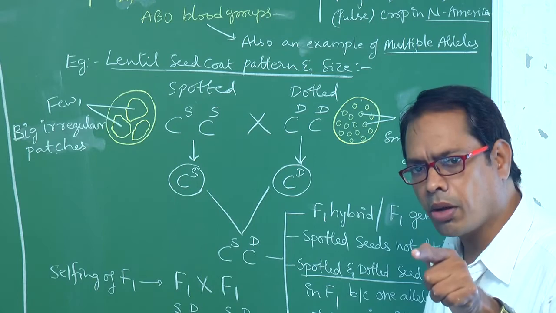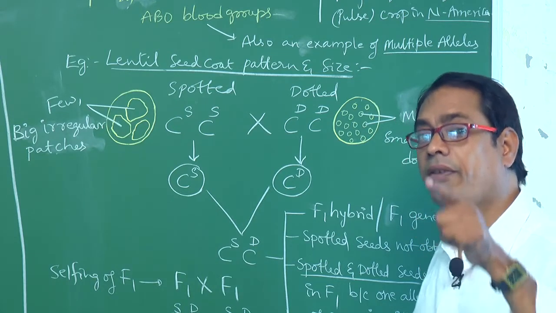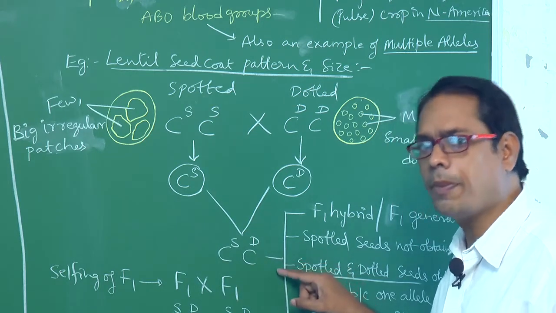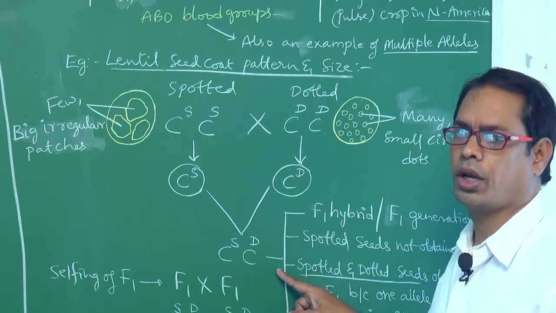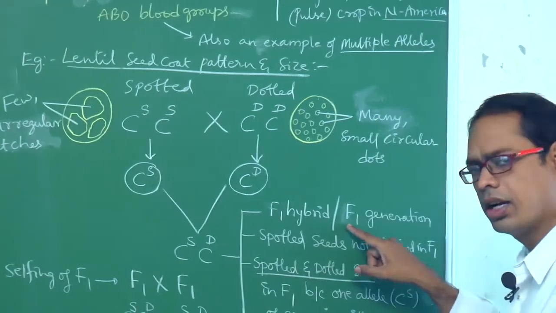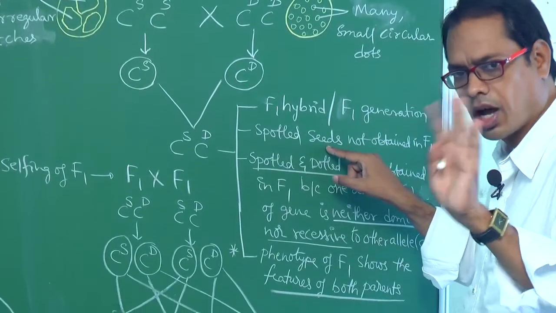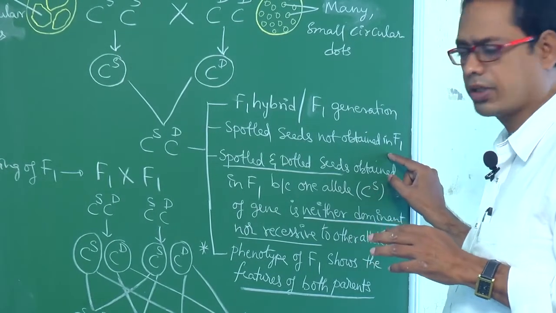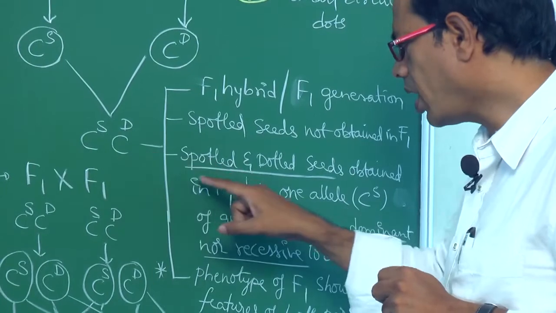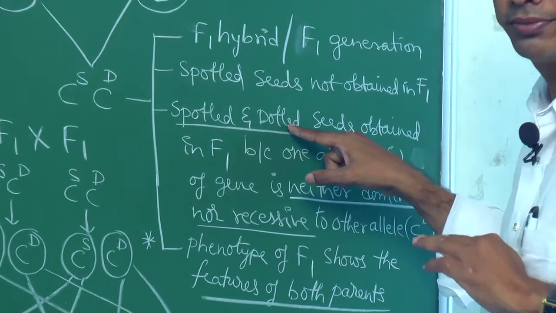Whereas in incomplete dominance, the F1 shows features in between the two. Here it shows the features of both the parents. That point you have to remember. Spotted seeds are not obtained in F1, this is not called spotted. It will be called spotted and dotted.